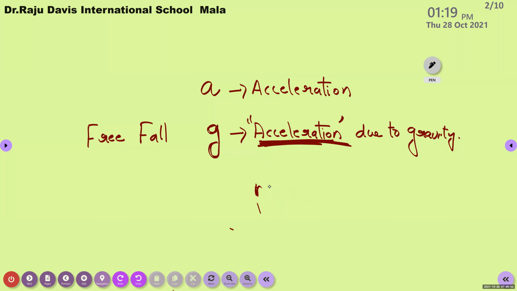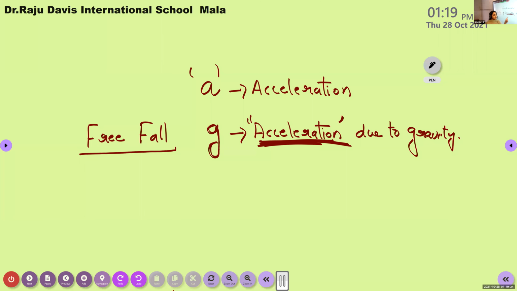All right. So here, for a straight line motion of an object, if it possesses an acceleration, we represent it with the small letter a, known as acceleration. But in the case of a free fall, the object accelerates due to the presence of the gravitational force of the earth.